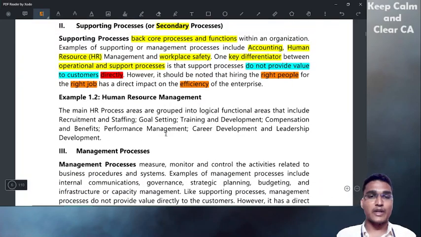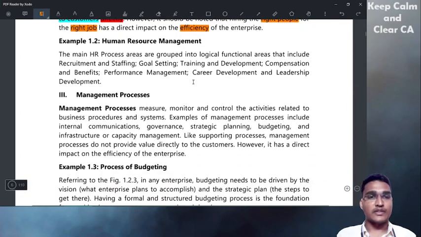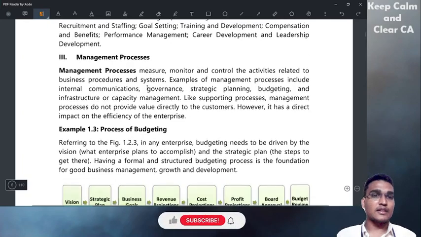Example: human resource management, so training, development, compensation, performance management, career development, leadership, and also, as I said, recruitment and staffing. Staffing means recruitment and arranging the staff, who has to take which position.